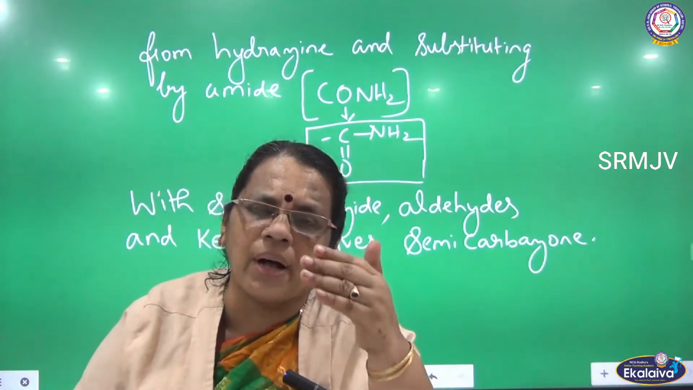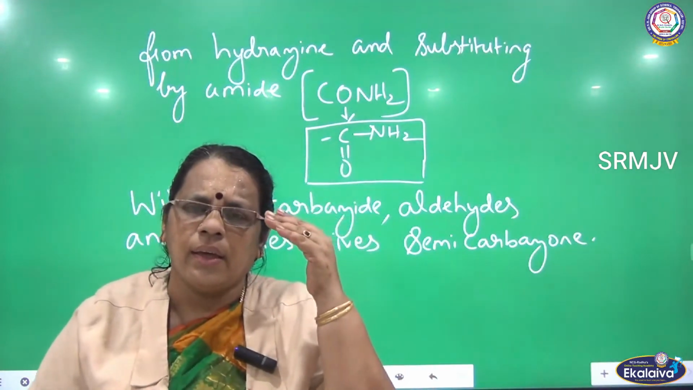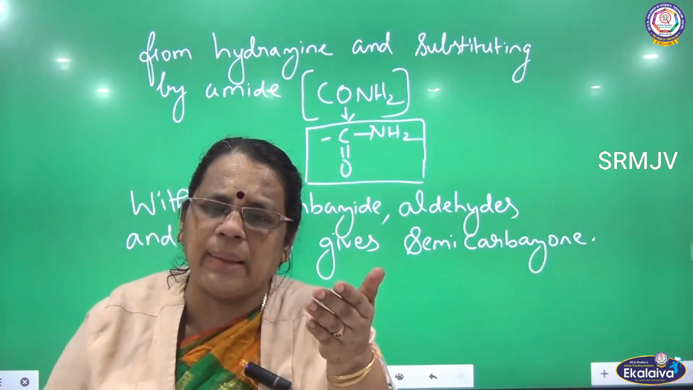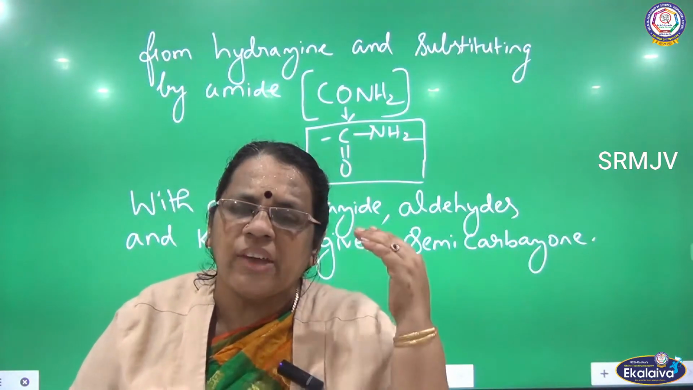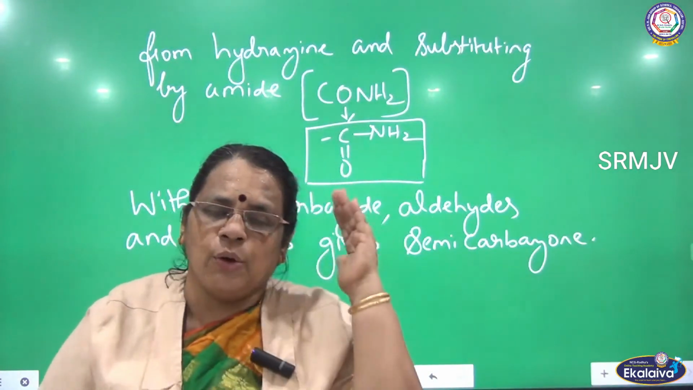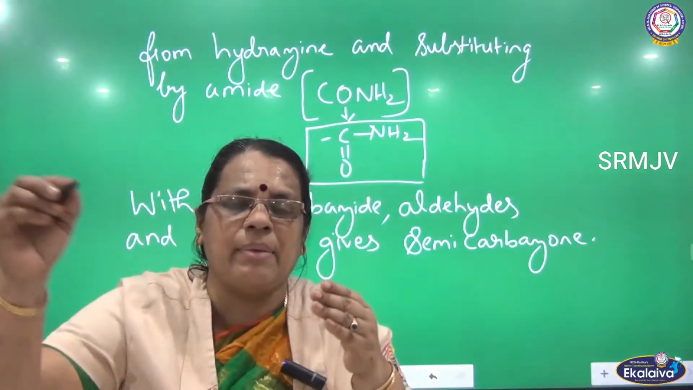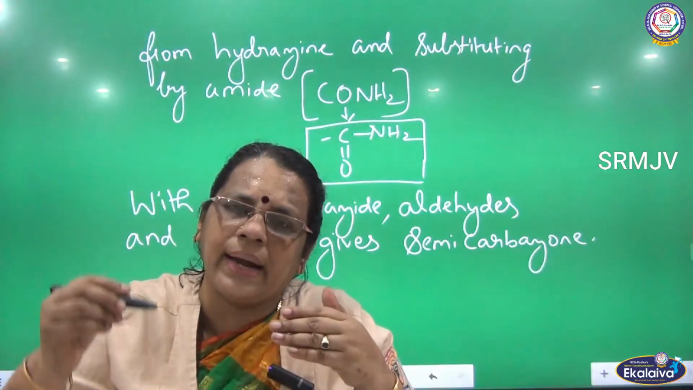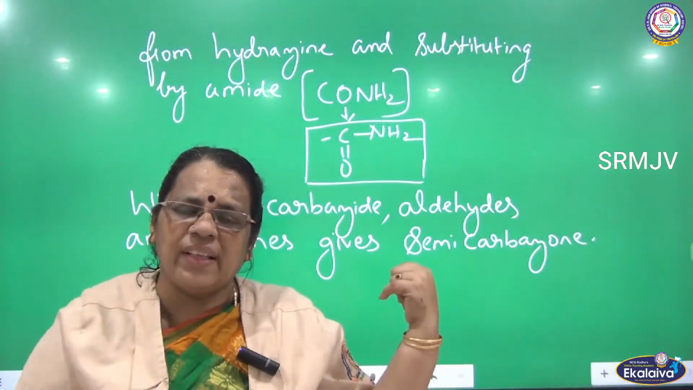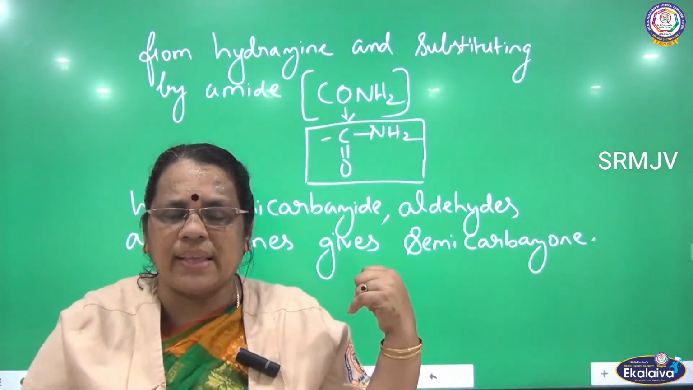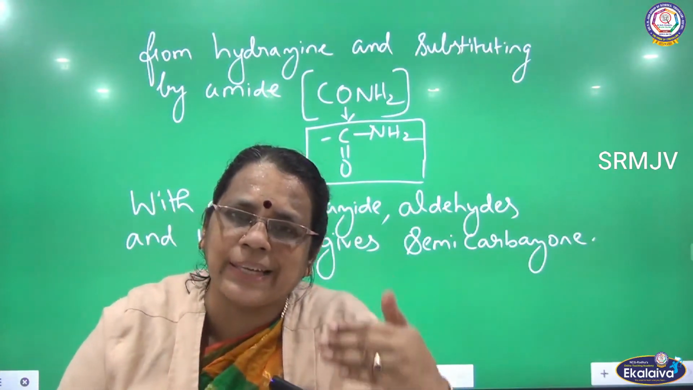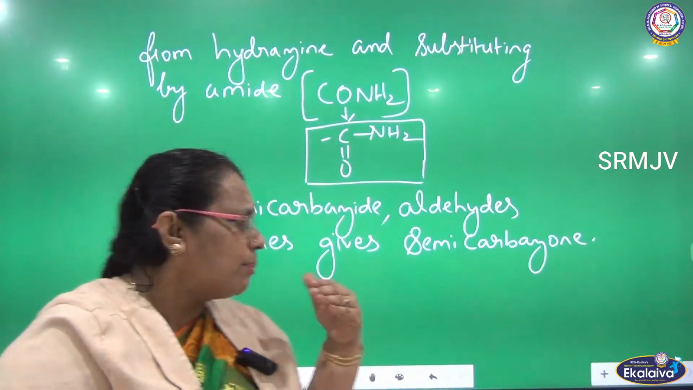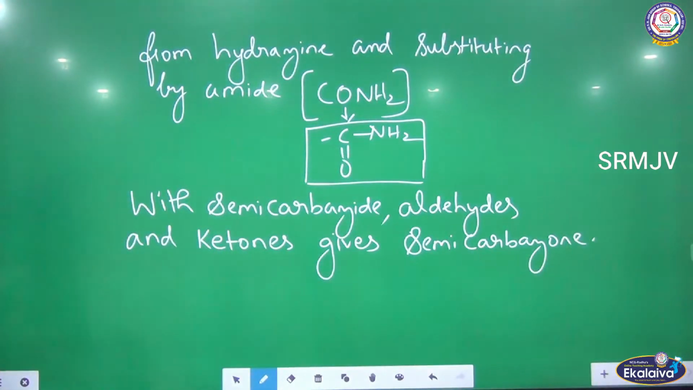Depending upon the reactant you are taking in the reaction, you will get the product as semicarbazone. If it is acetaldehyde, you will get acetaldehyde semicarbazone. If it is benzaldehyde, benzaldehyde semicarbazone. If you take acetone as the reactant, the product will be acetone semicarbazone. So let me see the reaction so that you will get clarity.